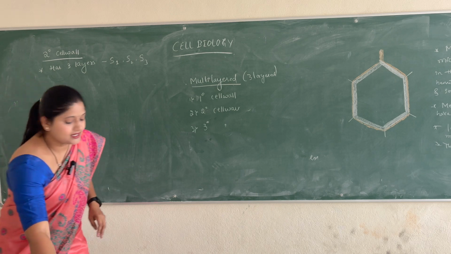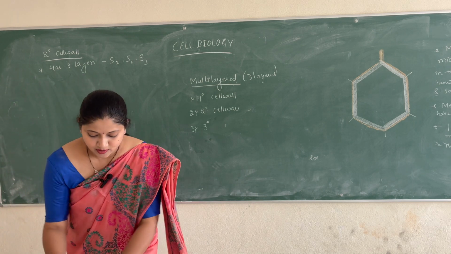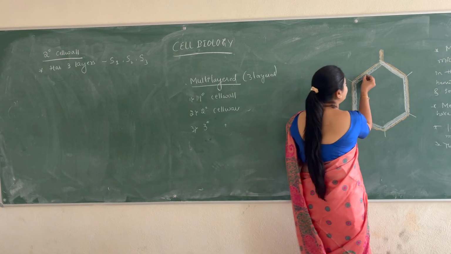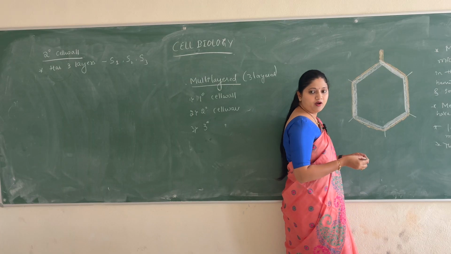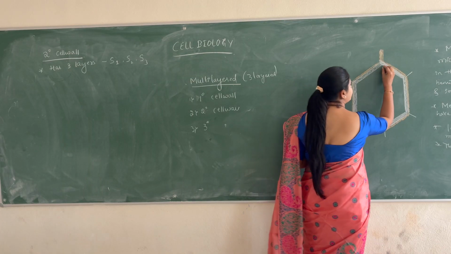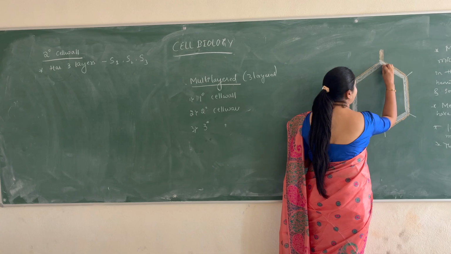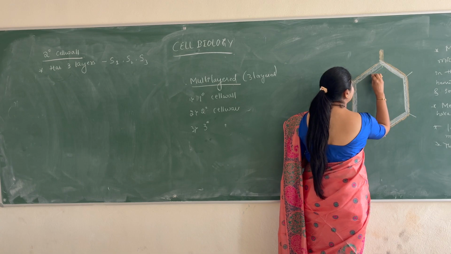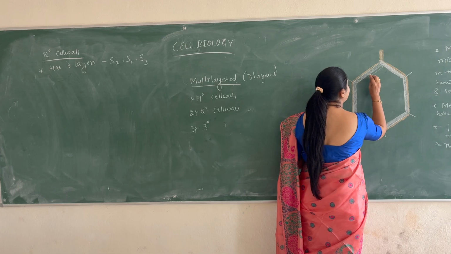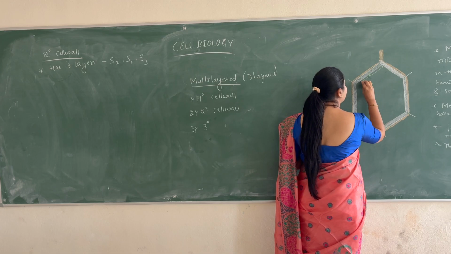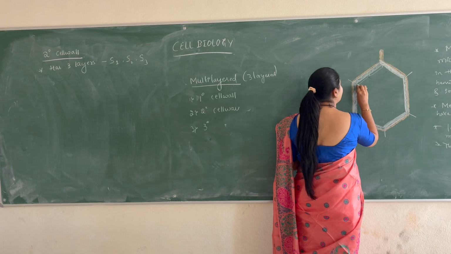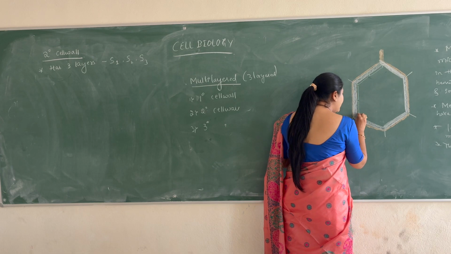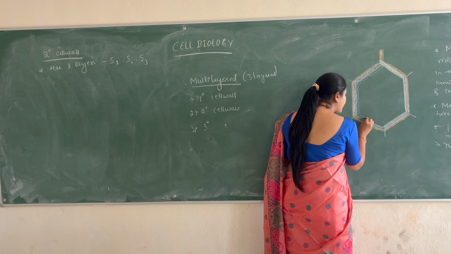So how is this secondary layer formed? Inner to the primary cell wall, the secondary layer is formed. How exactly is it formed? It is formed by leaving gaps like this.